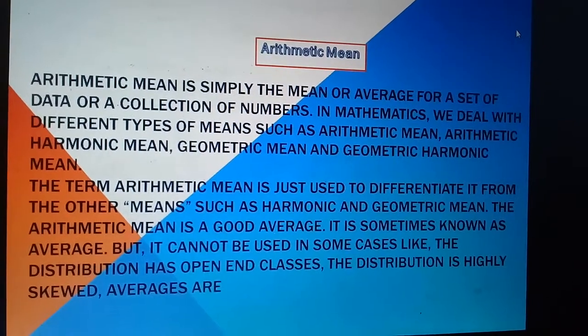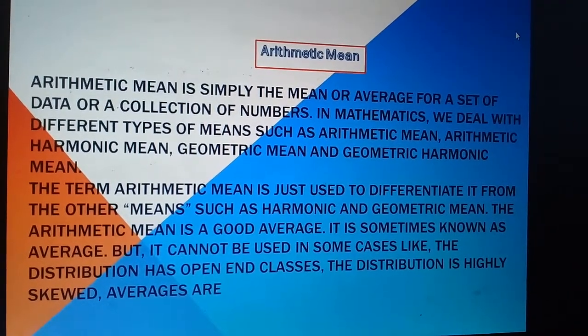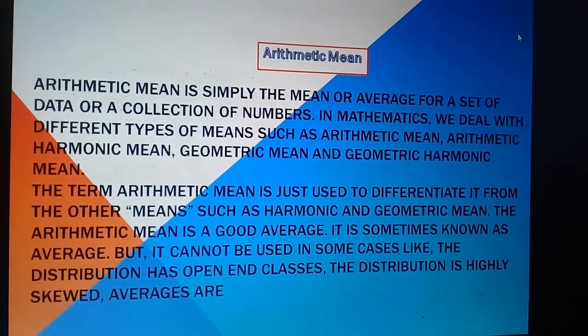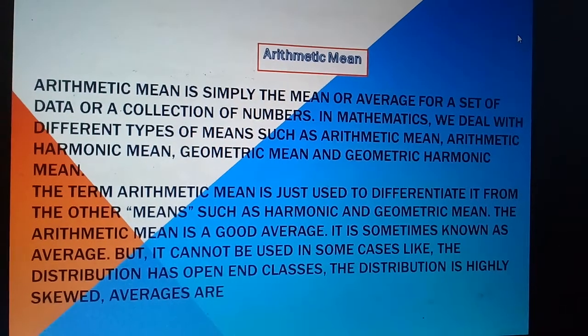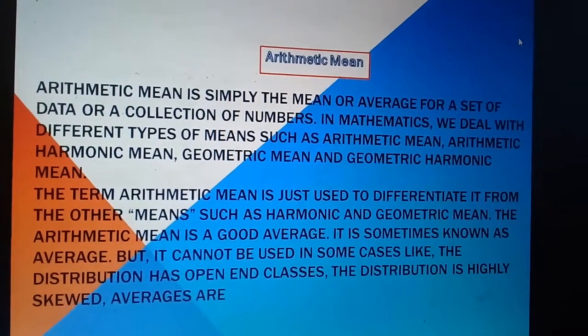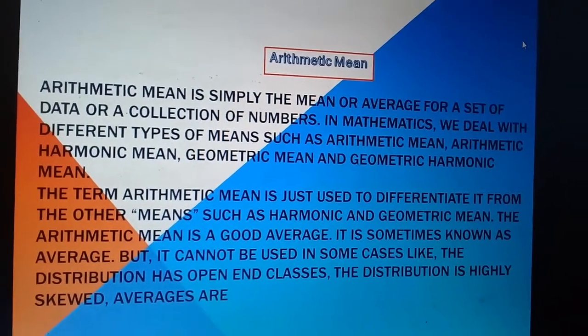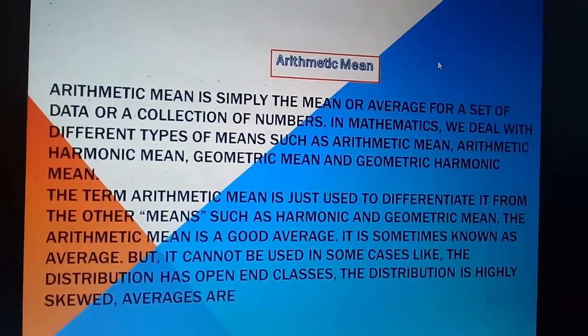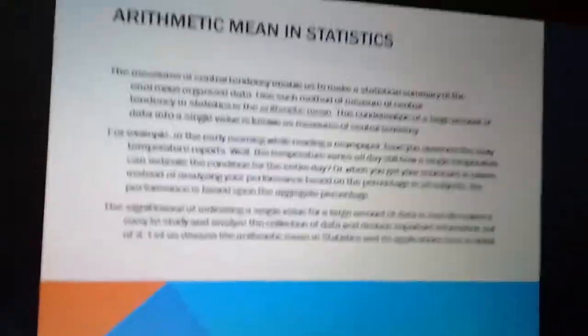The arithmetic mean is a good average. It is sometimes known as average, but it cannot be used in some cases, like when the distribution has open-end classes or the distribution is highly skewed.